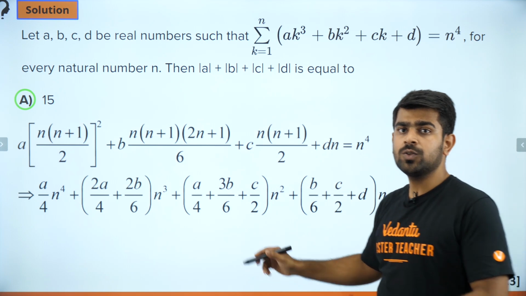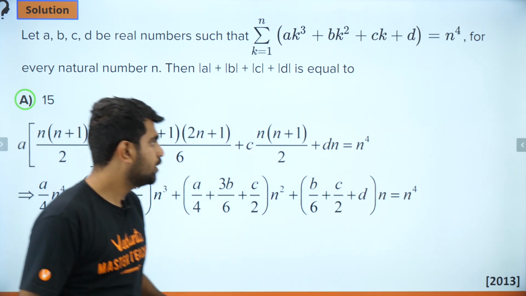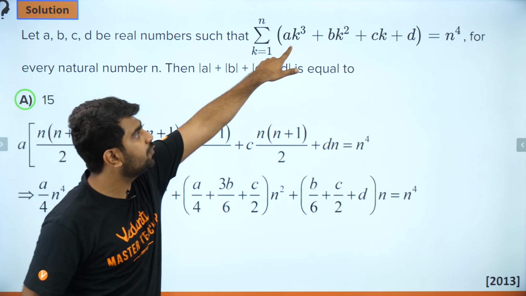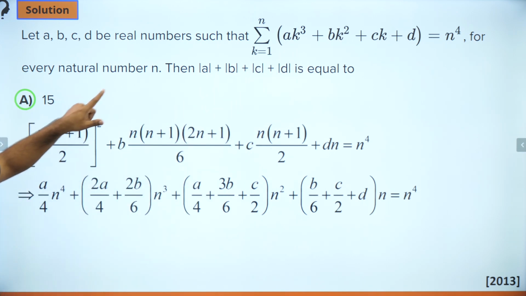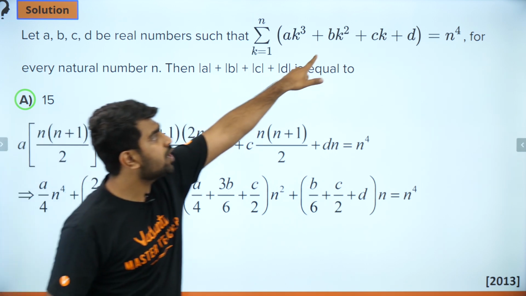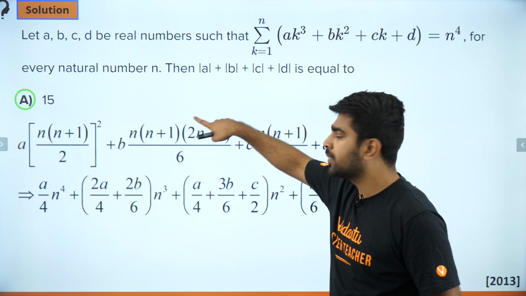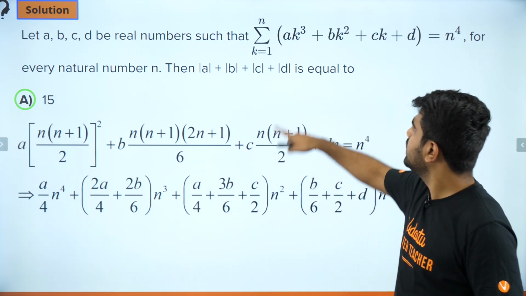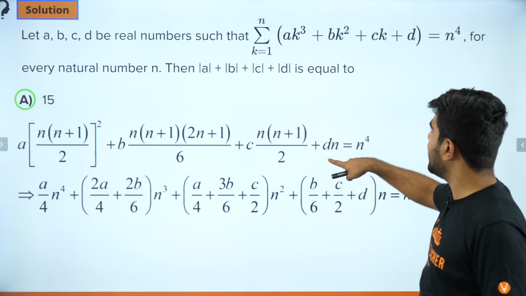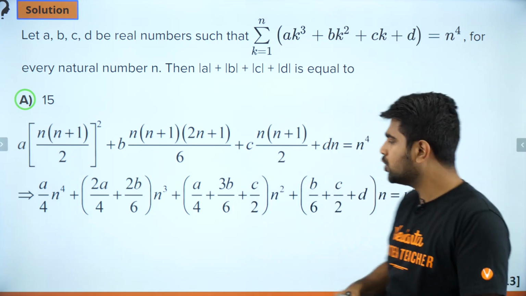Now, I wanted to write this down prior to coming here because it's a very lengthy question. I hope that's okay with all of you. So guys, when you expand it, you will come up with this. What is the summation of k cube from 1 to n? It is n into n plus 1 by 2 whole square. That's what I have written. What is summation of k square? In the previous slide I gave you, it is n into n plus 1 into 2n plus 1 by 6. Plus summation of k, which is natural numbers, is going to be n into n plus 1 by 2. And the last one is a constant, so you add d up to n times. So you will have nd.